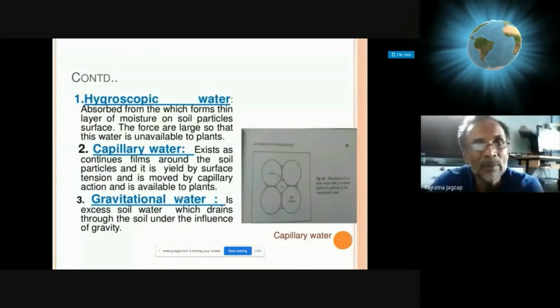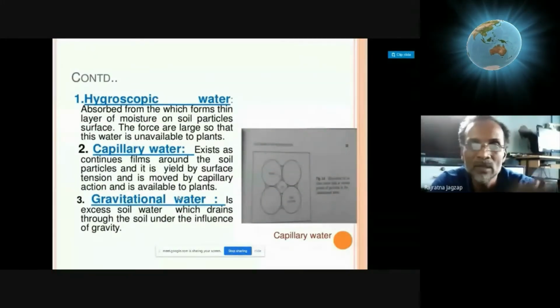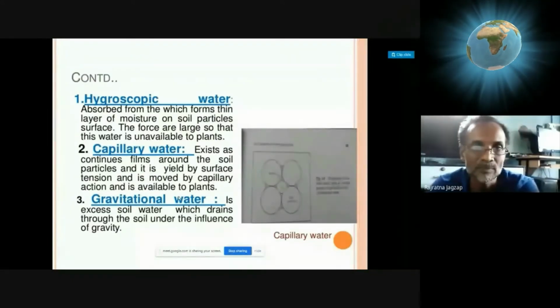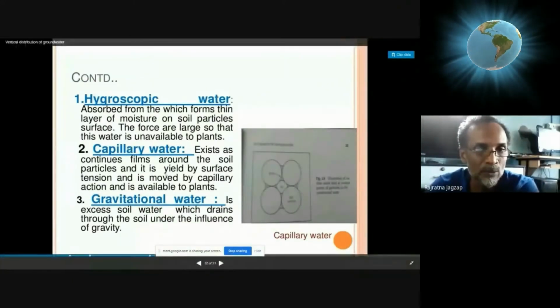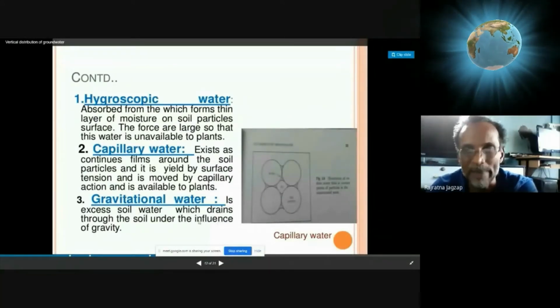The same things are mentioned here in this slide. Hygroscopic, you know now, so you need not see what is there. Then capillary, you know it. Gravitational also you know. Under the influence of gravity, he explains the mechanism of it.